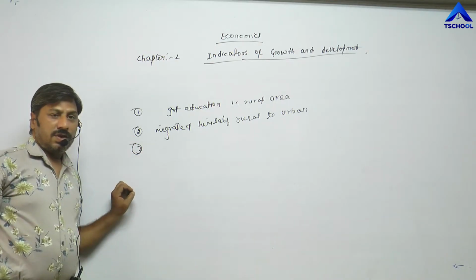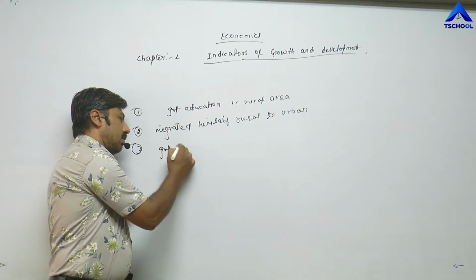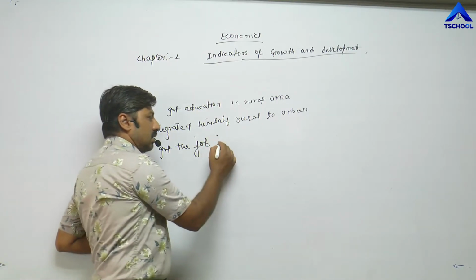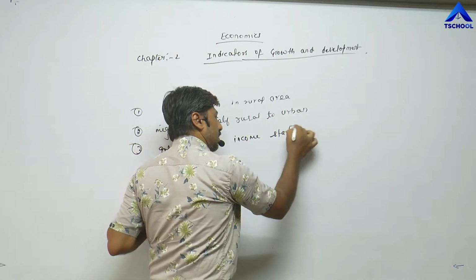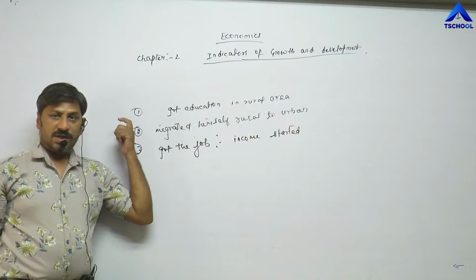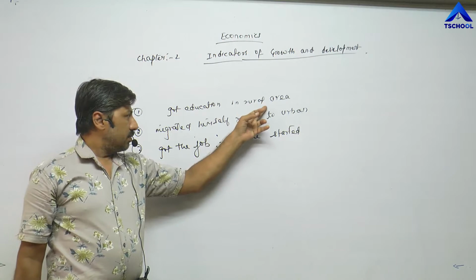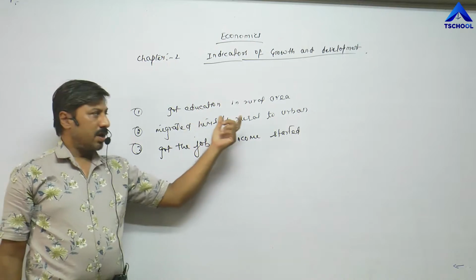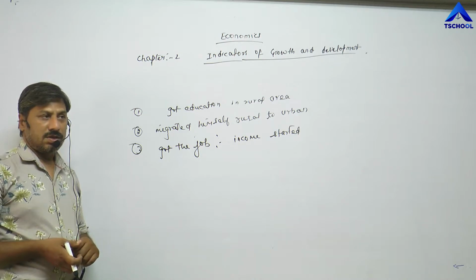Once he got the job, it means his income started. He started to earn income. Once again, I am taking a story of a youth residing in a rural area. After getting education, he migrated himself from rural area to urban area in order to get better job opportunities.